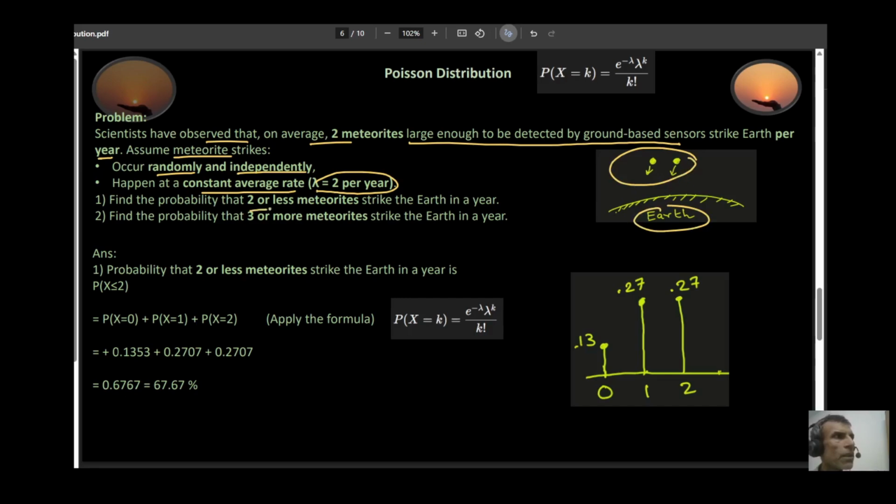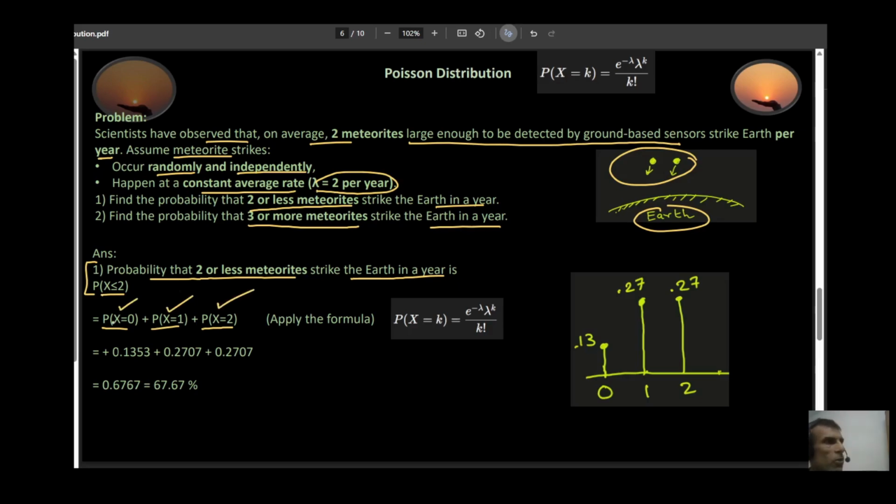Now find the probability that two or fewer meteorites are going to strike the Earth in a year. Then find the probability that three or more meteorites are going to strike the Earth in a year. So let's do question number one first. The probability that two or fewer meteorites strike the Earth in a year is given by P(x ≤ 2). In this case, x is a random variable that indicates the number of meteorites striking the Earth. So P(x ≤ 2) is P(x = 0) plus P(x = 1) plus P(x = 2), because you can have 0, one, or two meteorites striking. So you just add them all together.